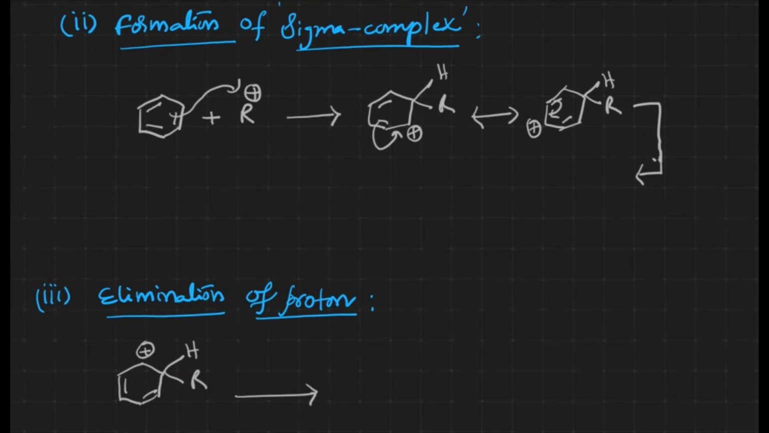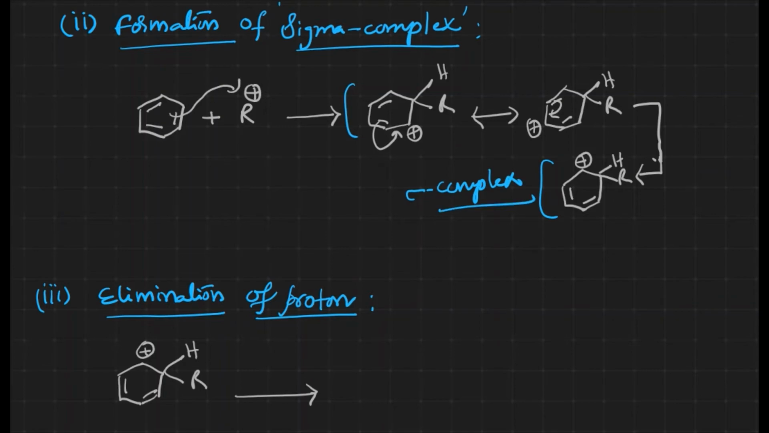We get a structure something like this. Here the carbocation is generated. This is what we are getting. To stabilize the generated carbocation, whatever resonating structures we are getting, these resonating structures are known as the sigma complex.